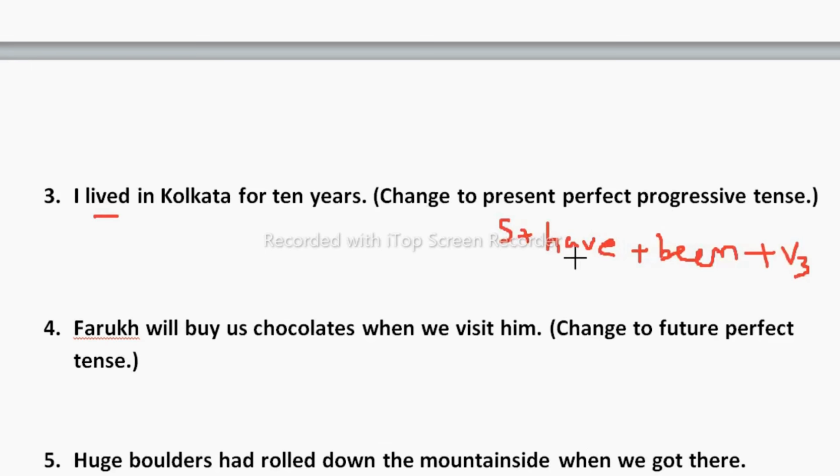Subject plus have or has. This is based on the subject. If your subject is plural, have. If your subject is singular, has. Plus been plus V3. Now, I lived in Kolkata. I is there, so we need to take have. I have been living in Kolkata for 10 years.